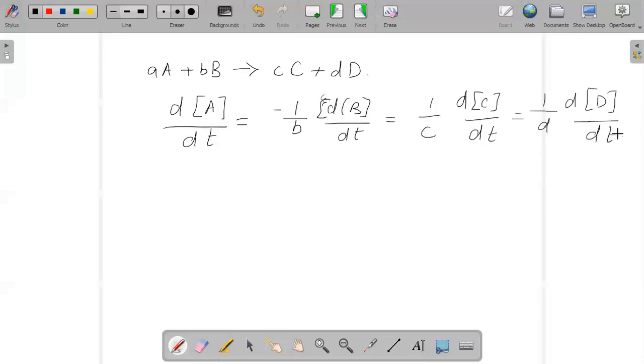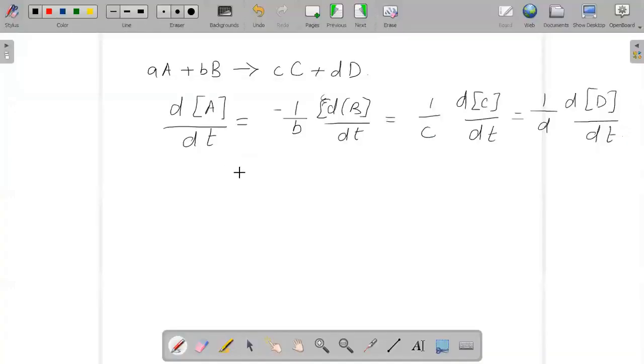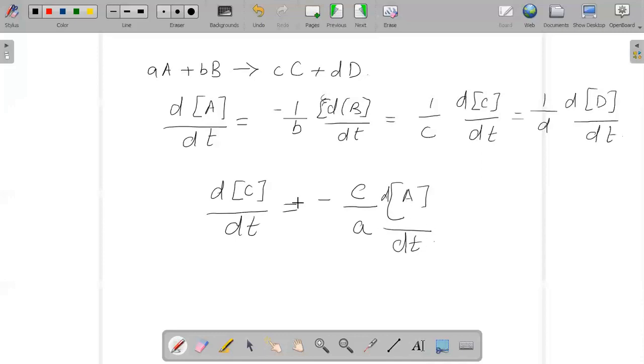So the rate can be written in these four ways, but we have to express the rate of formation of C in terms of A. So when we say the rate of C, that means it will become dC/dt, in terms of A. So I can express it as minus C/A into dA/dt.